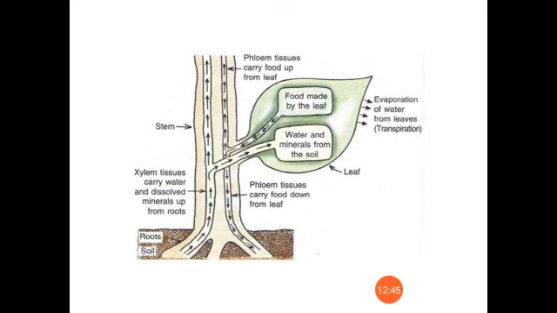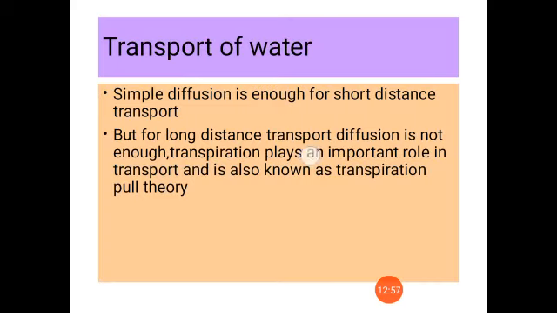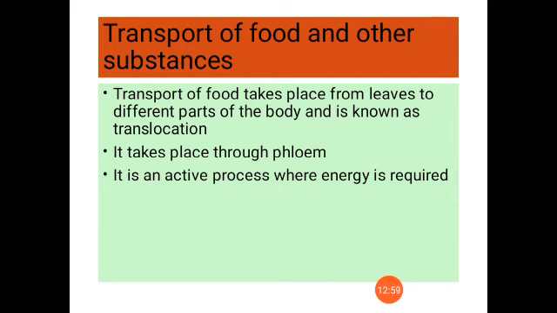Clear? So in this way, transpiration pull helps in the conduction of water or ascent of sap. Is it clear? Okay. Then next we are going to study the transport of food and other substances.